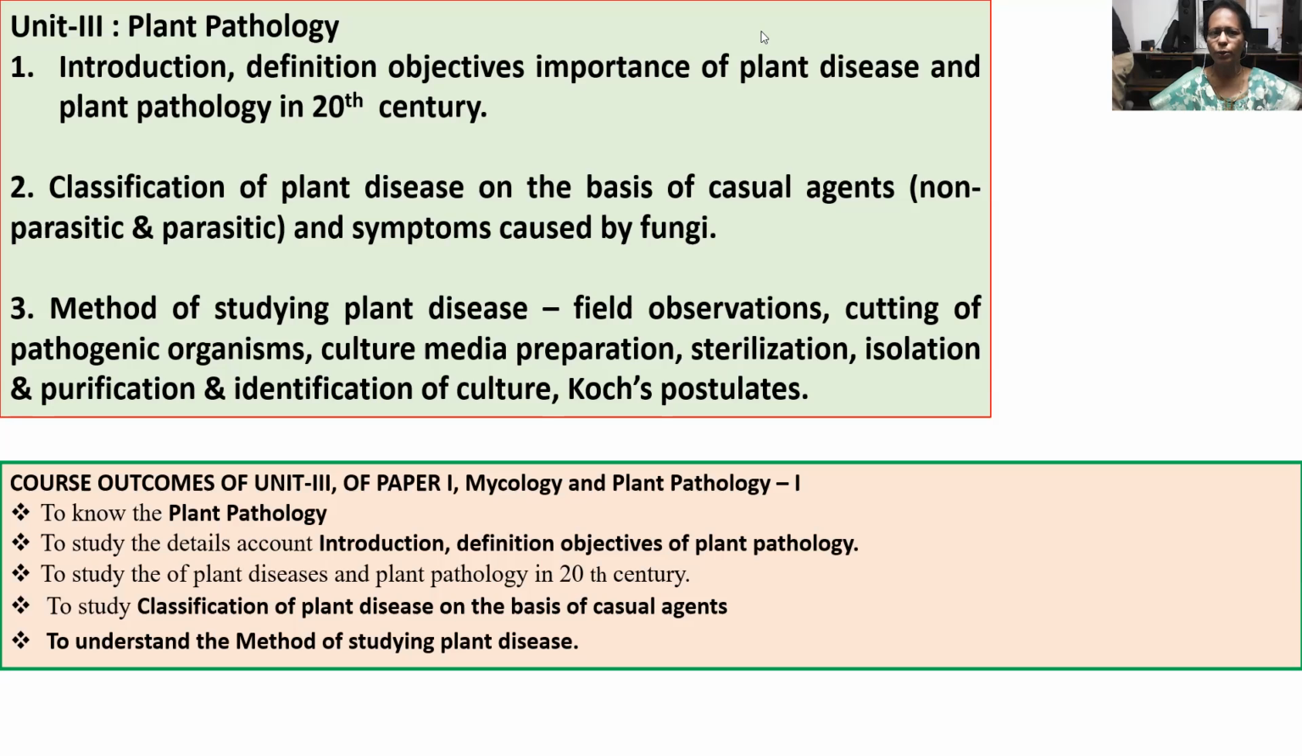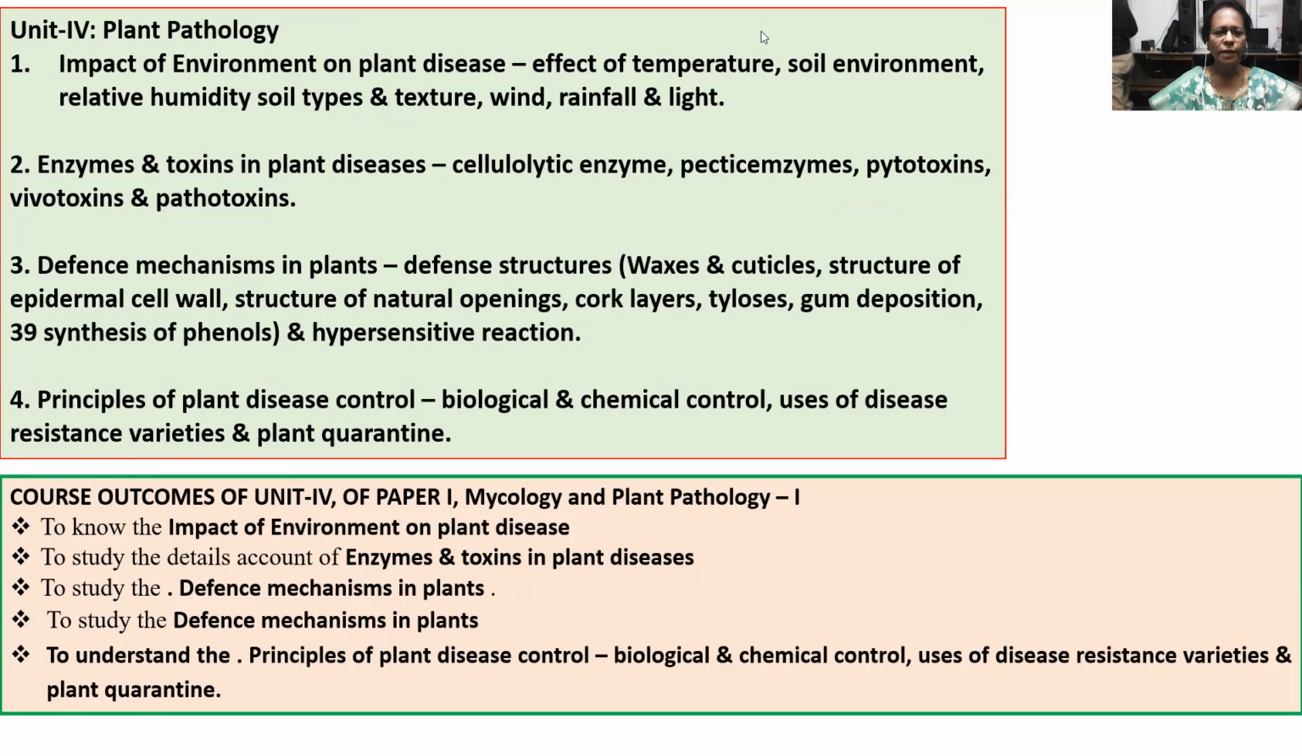Now about Unit 4. In this Unit 4, there is a study of the impact of environment on plant diseases, in which the effect of temperature, soil environment, relative humidity, soil types, texture, wind, rainfall, and light is included. Second topic is enzymes and toxins in plant diseases, in which cellulolytic enzymes, pectic enzymes, phytotoxins, vivotoxins, and pathotoxins are included.